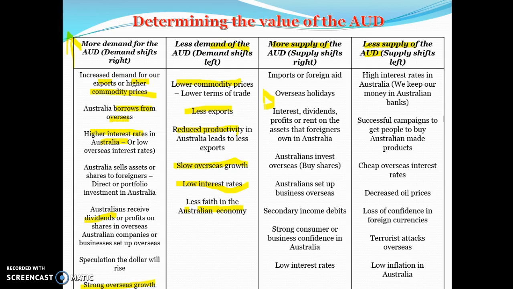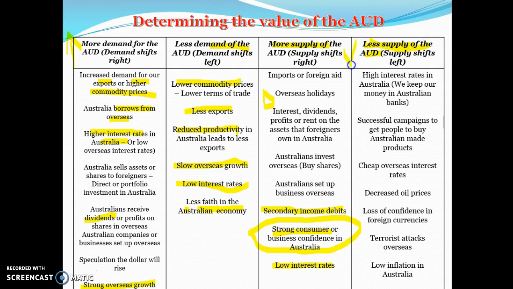Australians set up businesses overseas. Again, we have to pay money. That would be a debit. Any secondary income debits, so if we give foreign aid. If there's strong consumer confidence in Australia, this is a pretty difficult one. We often import more, so that will lead to more supply of the Australian dollar. Or if there's low interest rates in Australia, we're going to invest abroad, so that will create more supply of the Australian dollar. Less supply of the Australian dollar basically means we're importing less.